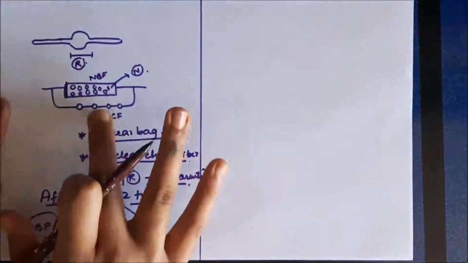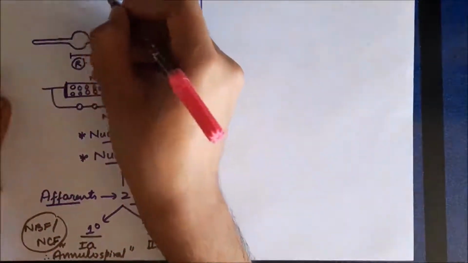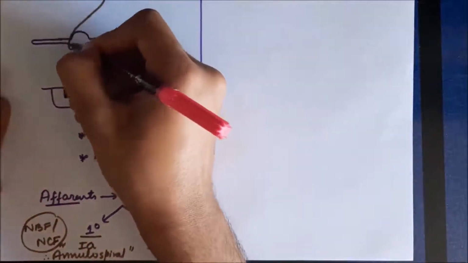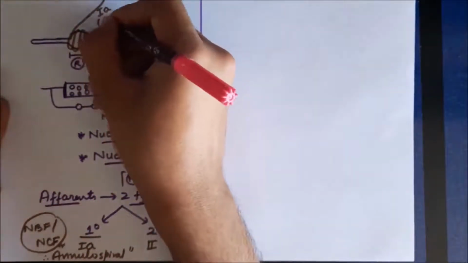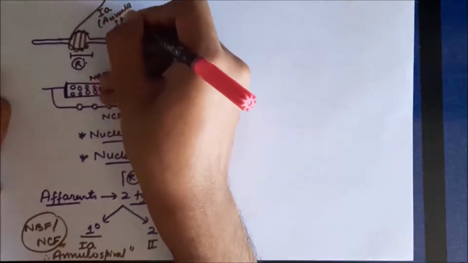So if this is the central part which contains both nuclear bag and chain fibers, this is the type 1A fiber, which is the afferent fiber. It forms annulospiral endings around the central part. Type 1A fiber, annulospiral endings.